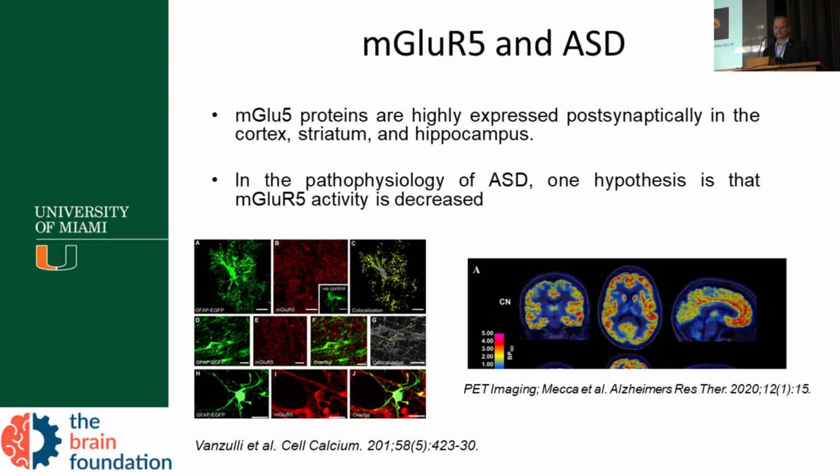So the striatum we have seen yesterday, controls movement and the human reward system, and mGluR5 protein is highly expressed postsynaptically in the cortex, striatum, and hippocampus. And in the pathophysiology of ASD, one hypothesis is that mGluR5 activity is significantly decreased.